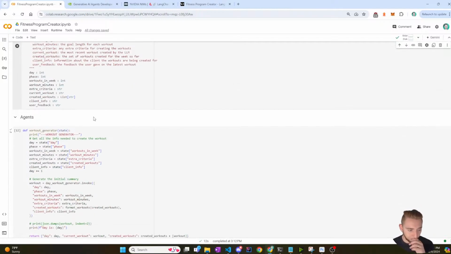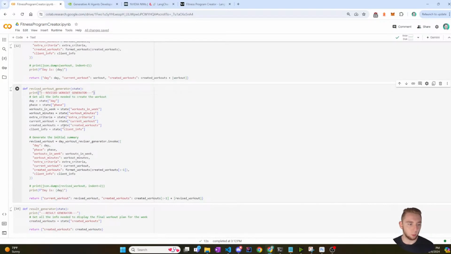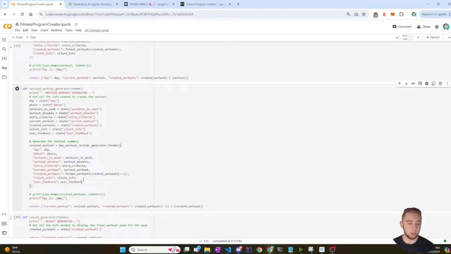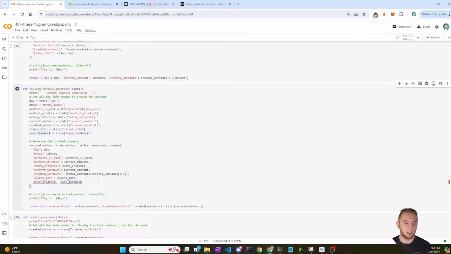Really, really simple. And then we don't need that in the workout generator, but in the revised workout generator, we do. So we're going to say the user feedback is equal to the state of the user feedback, and then we'll pass that into the invocation of this LLM, just like we did with that first example I had when I'm setting things up before I go into setting up the actual graph. Oh, just a little typo there. I need a colon instead of a comma, and then we are good. All right. So that is super solid.